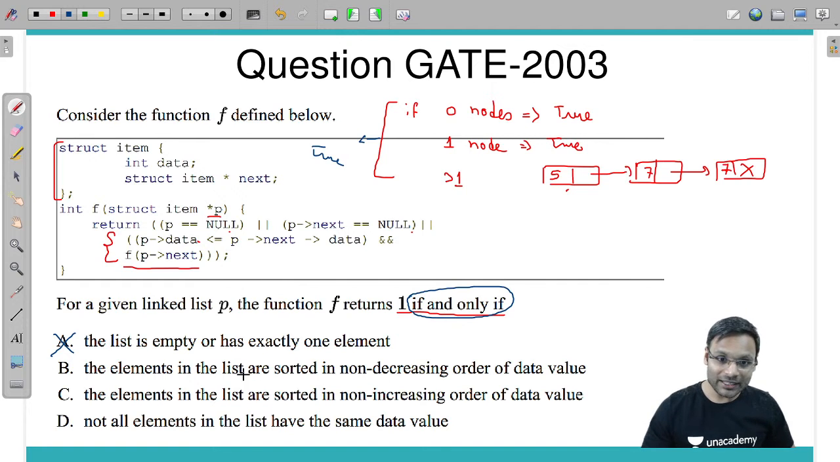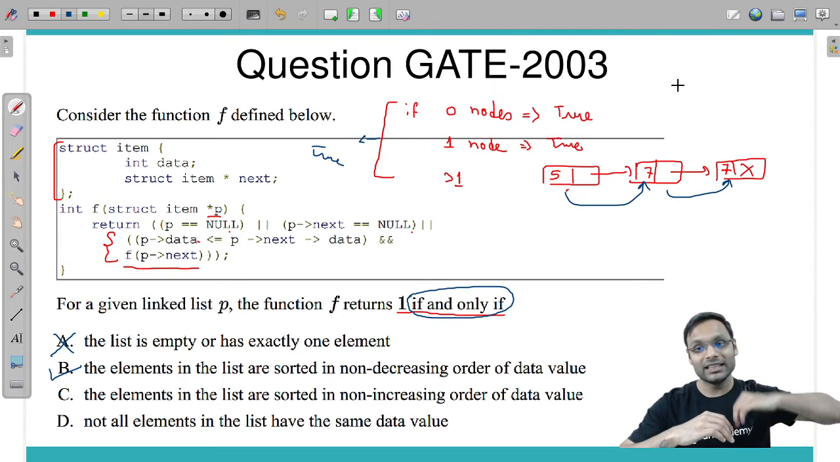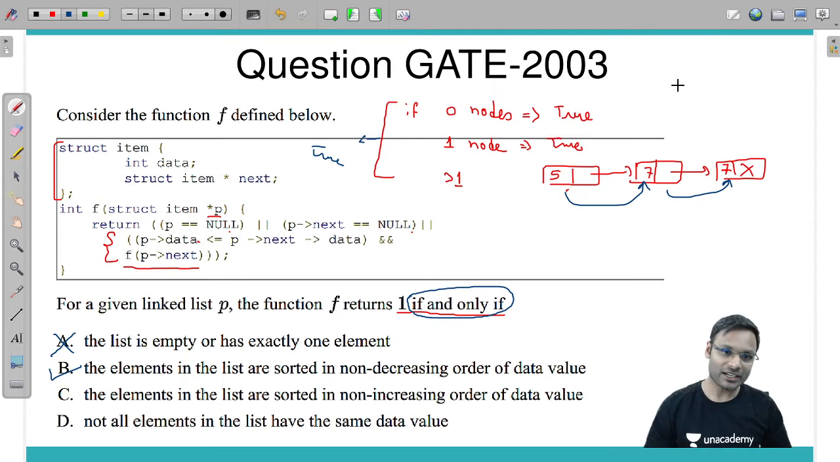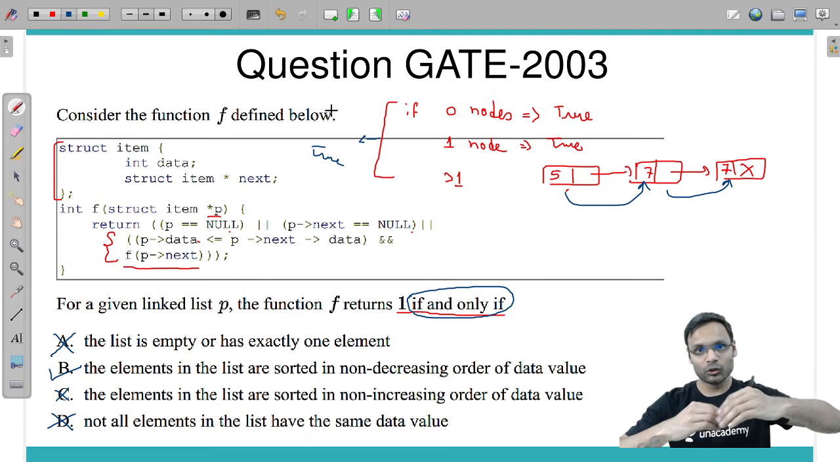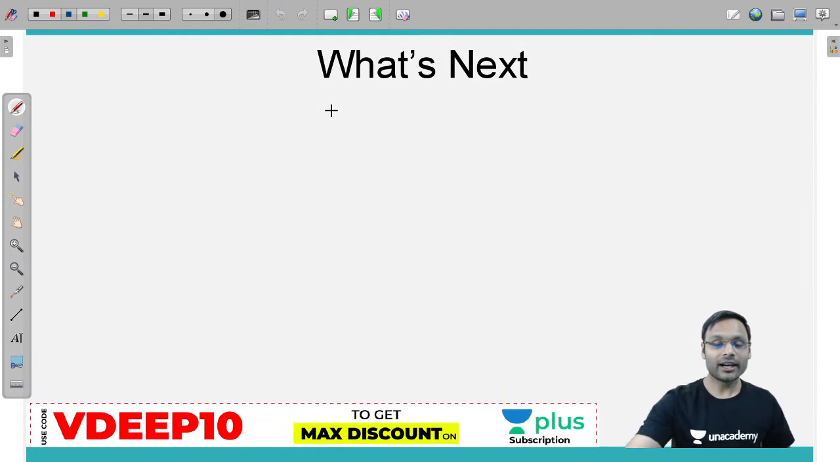Next, the elements in the list are sorted in non-decreasing order. Yes, that seems true. Non-decreasing order means equal or greater, equal or greater; the next element should be either equal or greater. Yes, that seems true. Non-increasing, no. Not all elements in the list have the same data value: no, not at all necessary. I am just comparing only the next two elements. That's it. So the answer should be B. Okay, clear, fine.